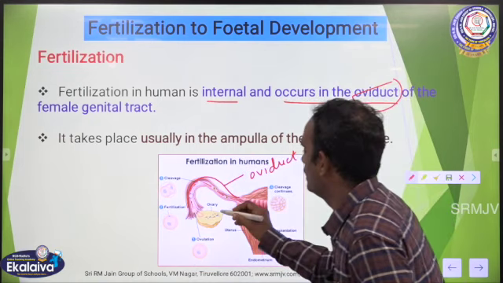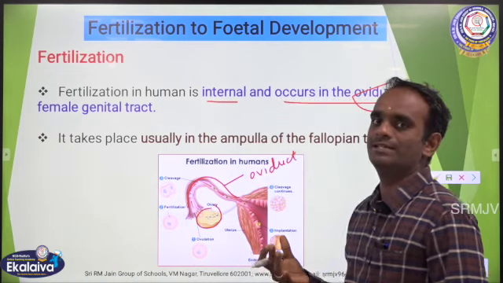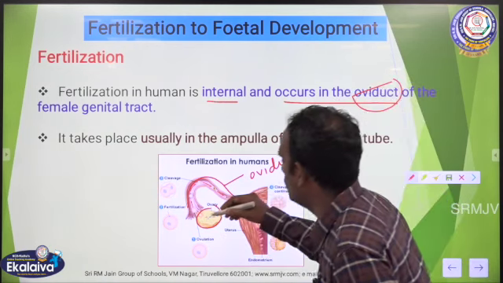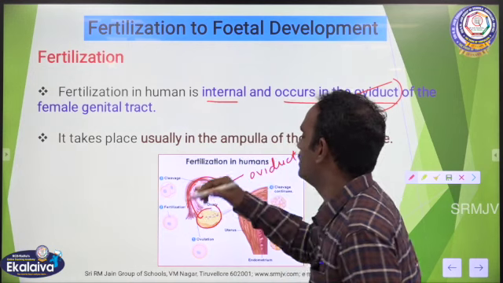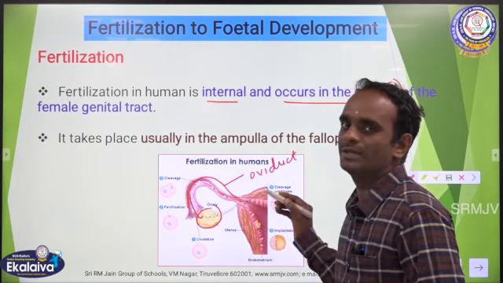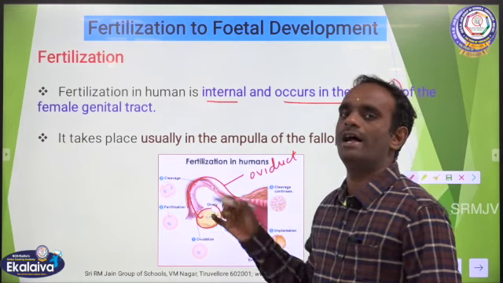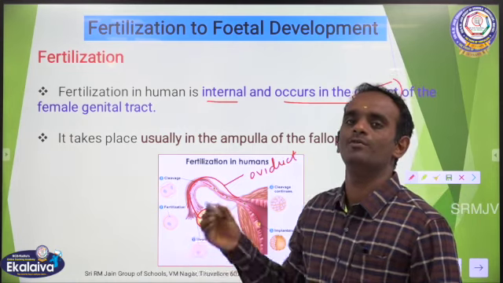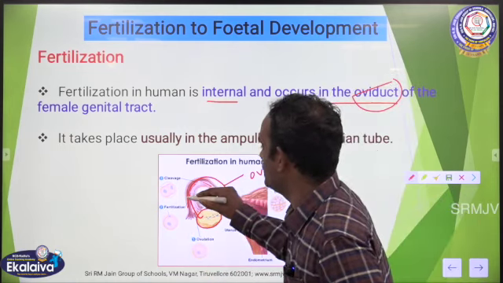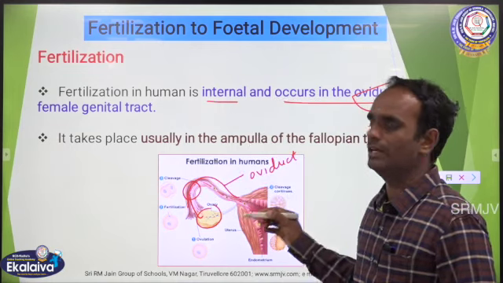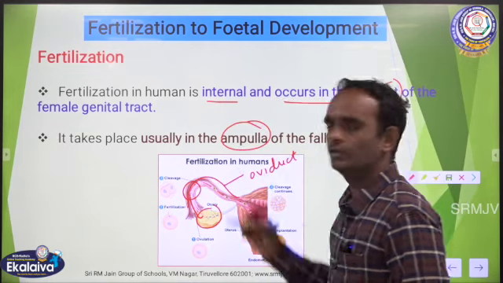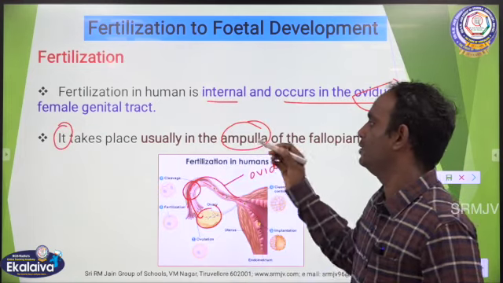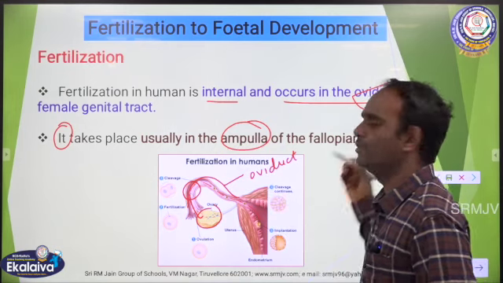Once the mature egg, that is the ovum, is released from the ovary, it slowly passes to the infundibulum, ampulla and isthmus. These three are collectively called the fallopian tube or oviduct. The site of fertilization is in particular the ampulla region. So fertilization usually takes place in the ampulla of the fallopian tube.